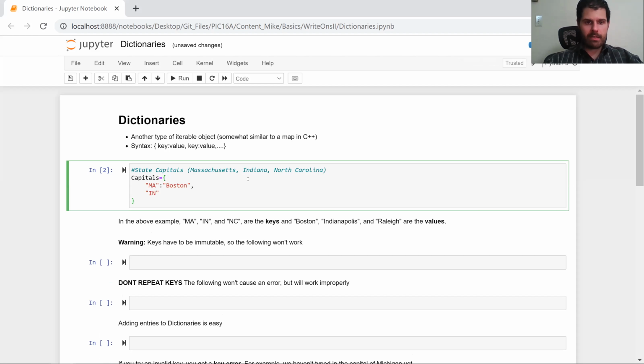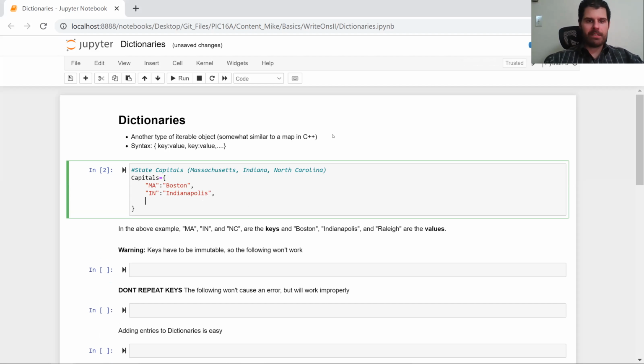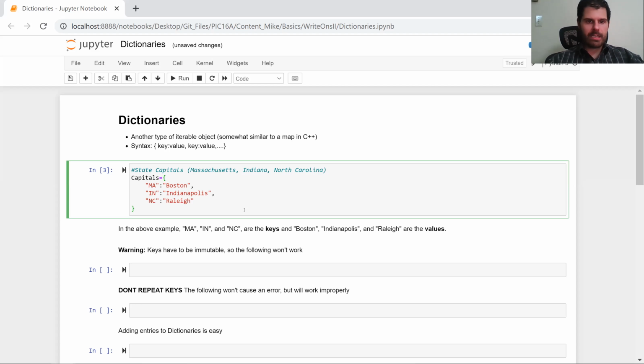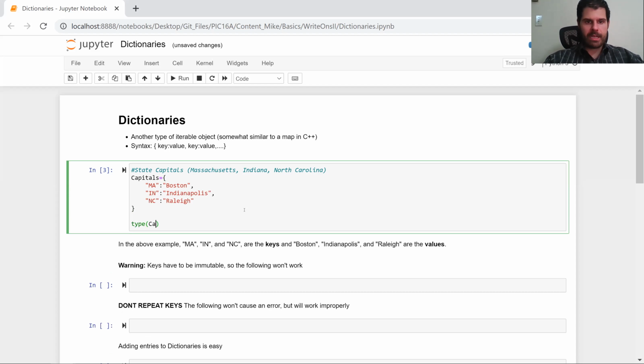IN, Indiana, Indianapolis, because Indianapolis is the capital of Indiana. And then we could do North Carolina, NC, Raleigh. And so we can see that capitals has type dictionary.